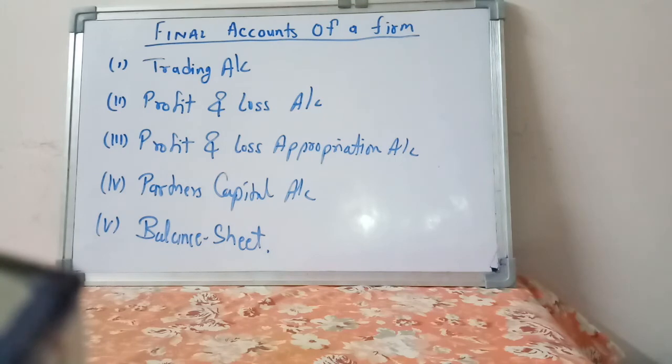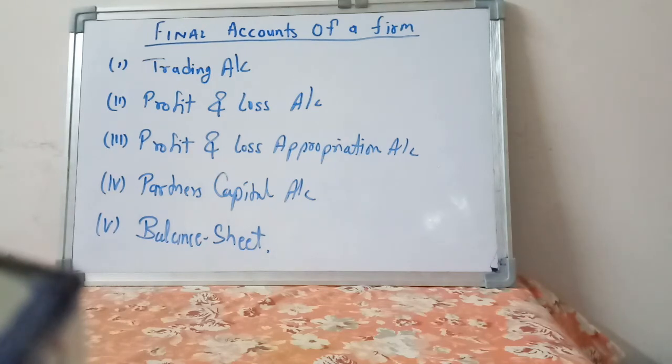In case of sole trader, after trading, the outcome gross profit is transferred to profit and loss account. The outcome of profit and loss account is net profit, which is directly transferred to the capital account of the owner, and then they prepare the balance sheet. Okay, done. But when you talk about a firm, after calculation of net profit, the next work definitely remains distribution